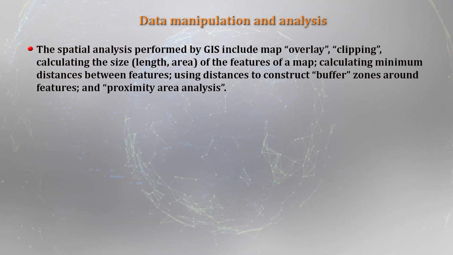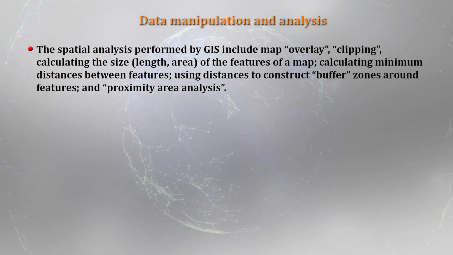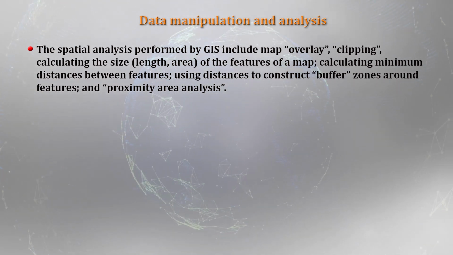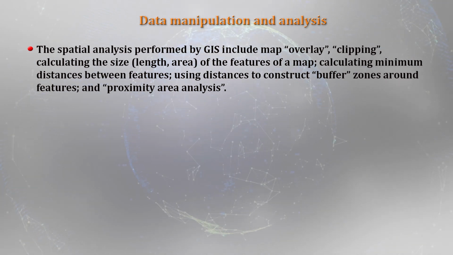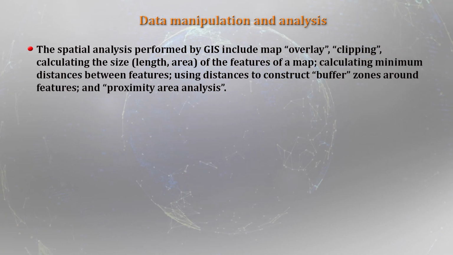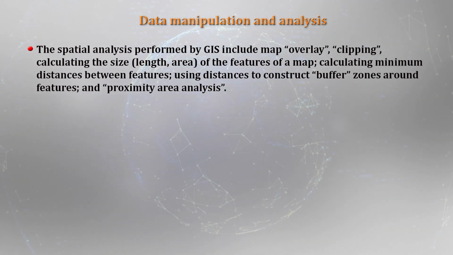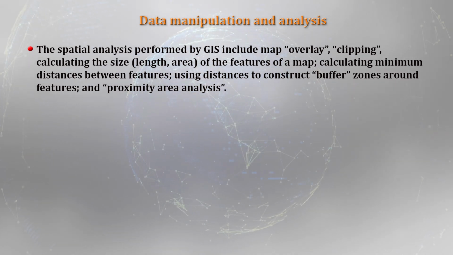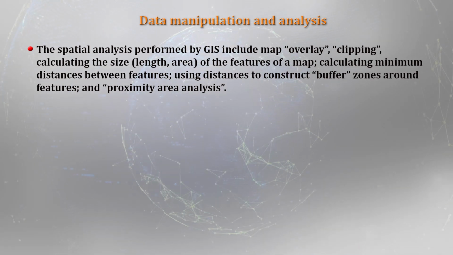it may be the length or the area of the polygon, the area of the feature, and also calculating the minimum distances between the features. And using certain distances, we can also construct a buffer zone around the features. And the last one is the proximity area analysis. So, in other words, a lot of analysis is possible in the GIS, and we have to look at which analyses can be used in environmental impact assessment.